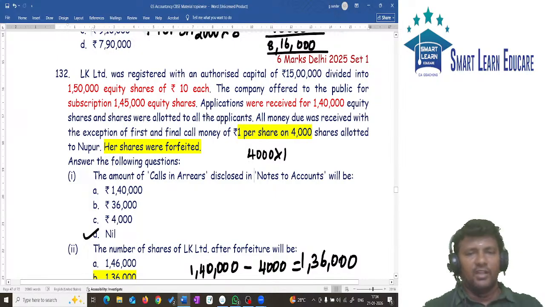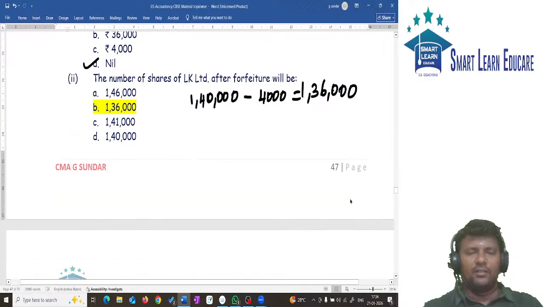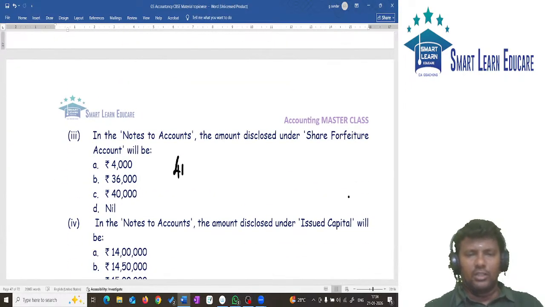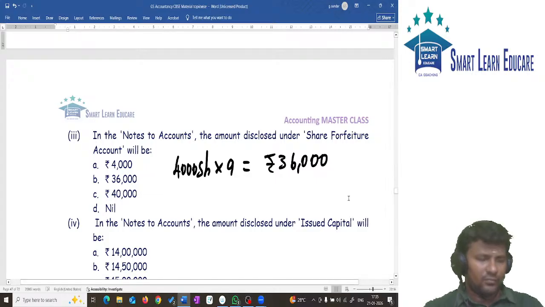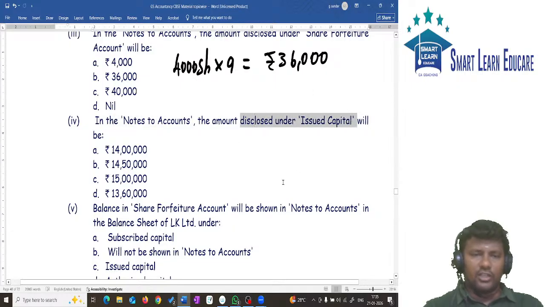It is very simple. Out of 10 rupees per share, the final call of 1 rupee is not paid. So 9 rupees is paid. What is the journal entry? 4,000 shares into 9 rupees, 4,000 into 9 will give you 36,000. Next, question number 4: in the notes to accounts, the amount to be disclosed under issued capital.